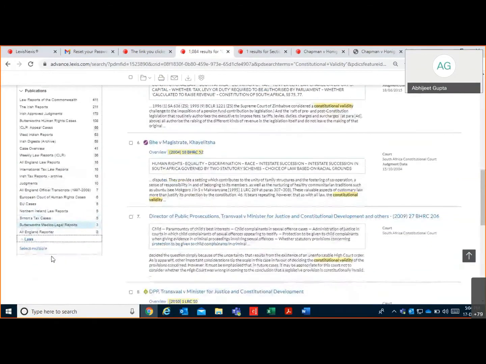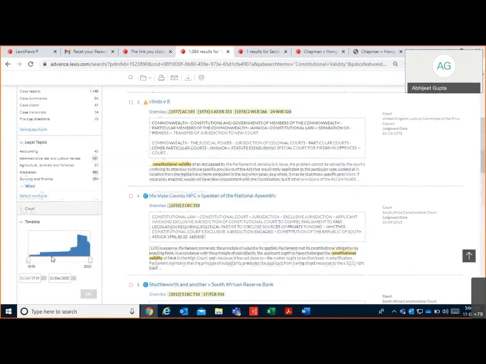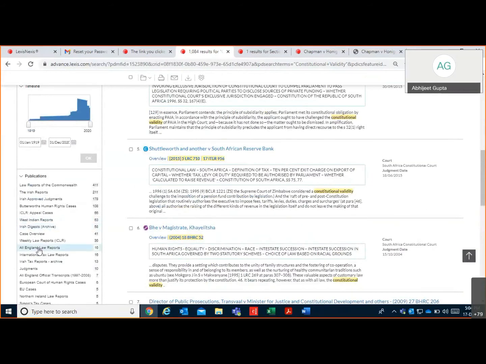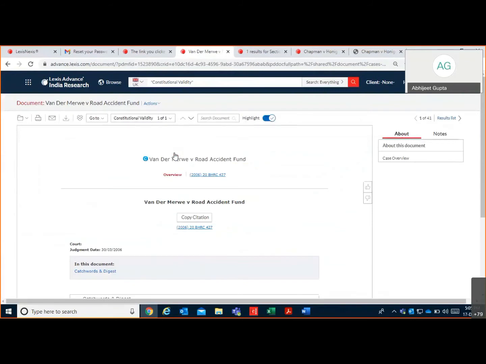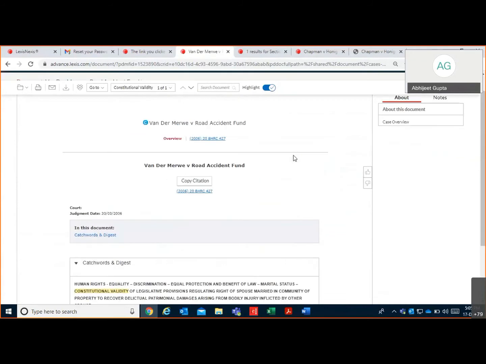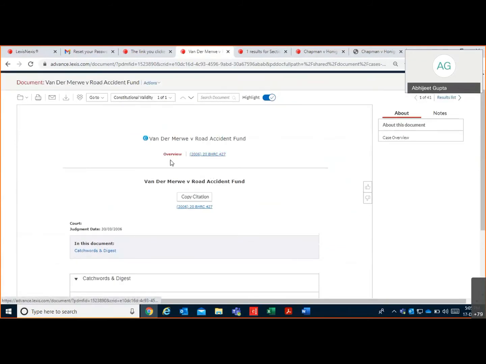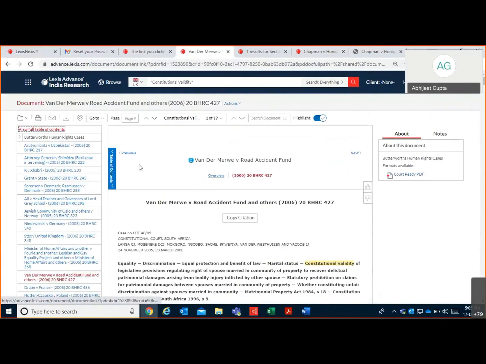EU cases. So all these are the prominent ones. For example, you want, let's say, Weekly Law Reports. So select Weekly Law Reports. These are the cases which were reported under this Weekly Law Reports. And when you open this, this is the complete full text judgment. So this particular case was published under this citation also.